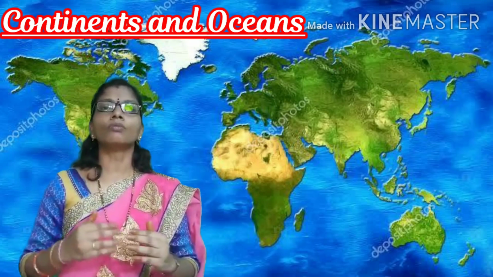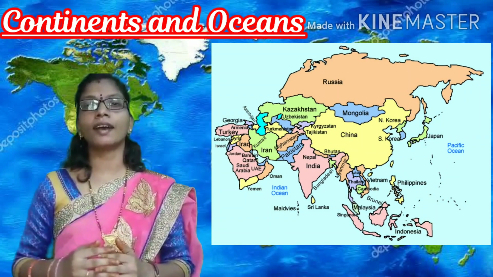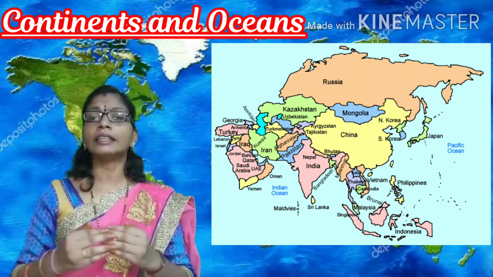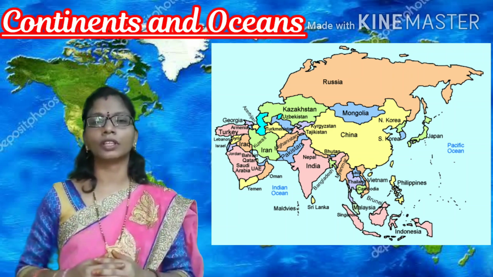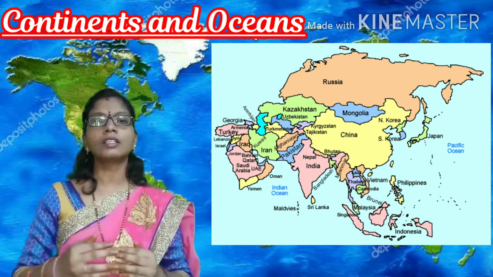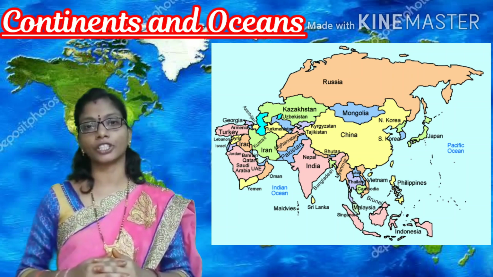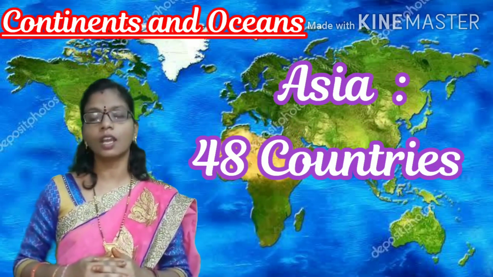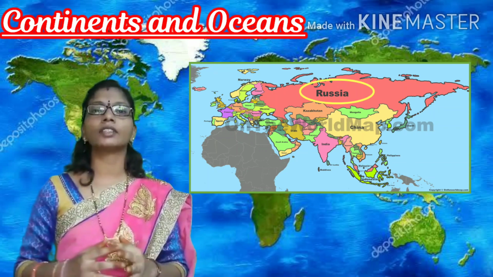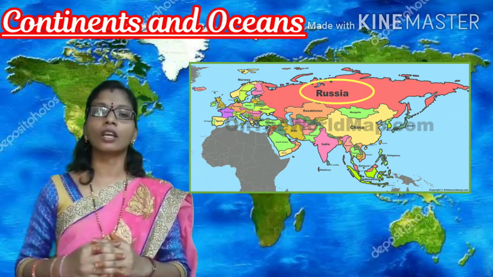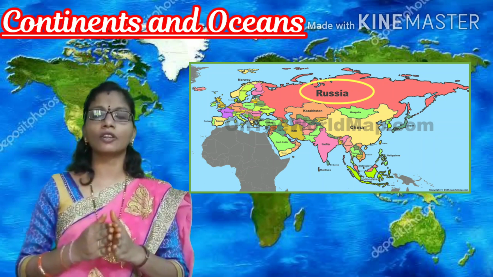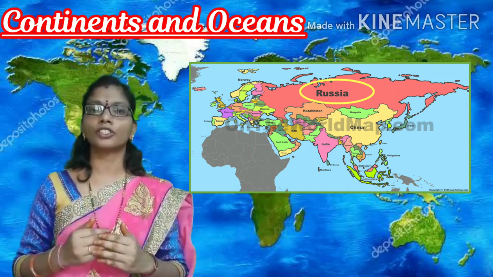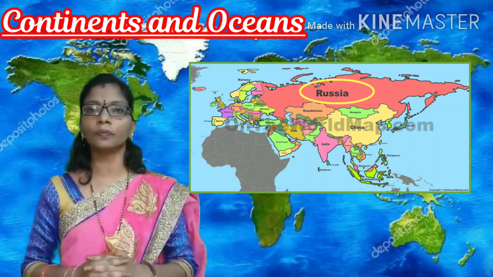And two largely populated countries like China and India lie in this Asia continent. Our India lies to the southern part of the continent of Asia. And Asia consists of 48 countries. And Russia, the world's largest country, lies in both the continents. The western part of Russia lies in Europe and the eastern part lies in Asia. Most of Russia lies in the Asian continent.